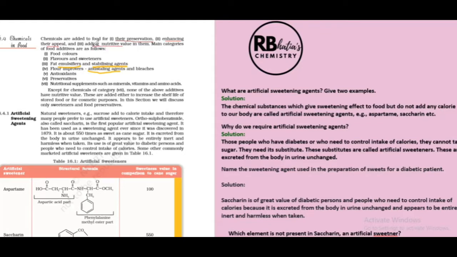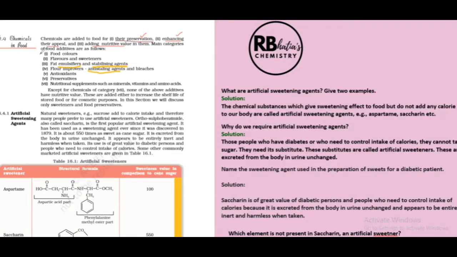They add nutritive value, means they add important nutritional components to food. So many chemicals are added to food for different reasons, like preservation, for increasing the visual look, that is their appeal, and to add extra nutrition to these food items.